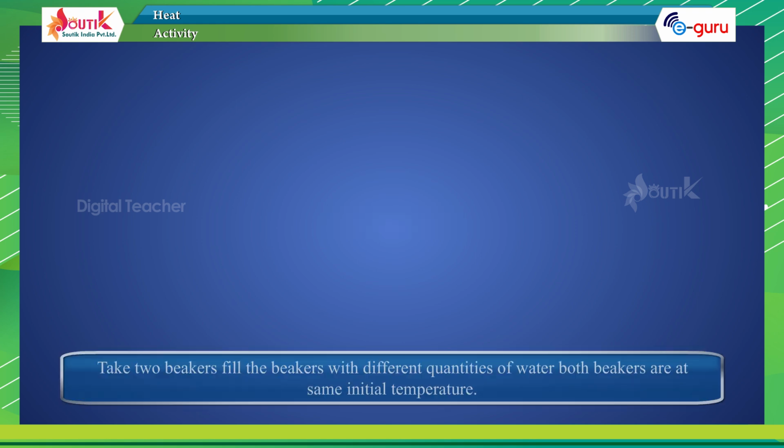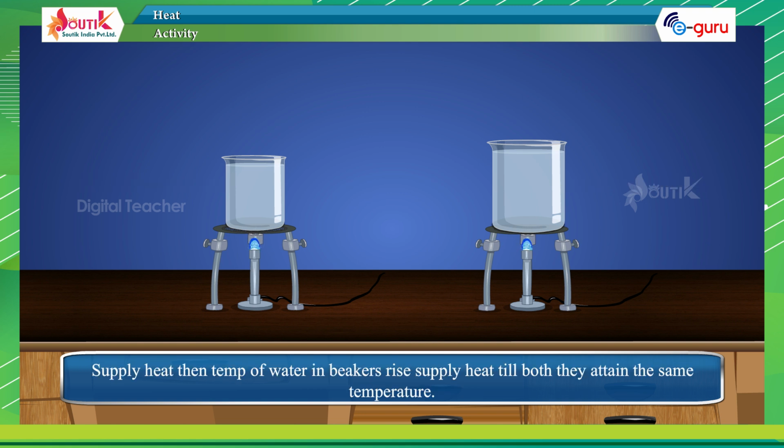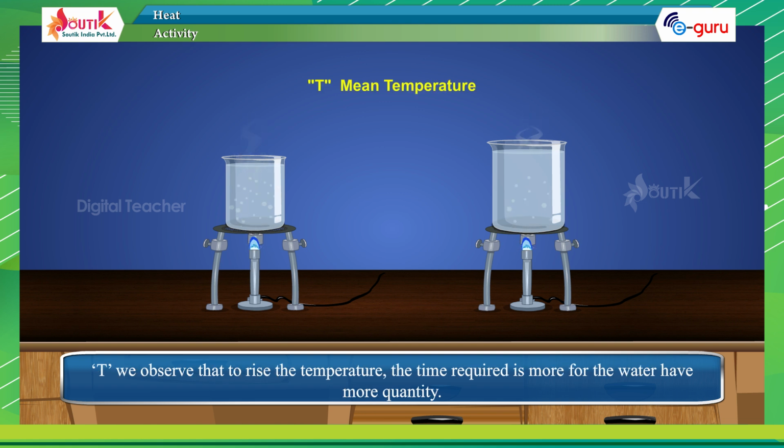Activity. Take 2 beakers, fill the beakers with different quantities of water. Both beakers are at the same initial temperature. Supply heat till both attain the same temperature, T. We observe that to raise the temperature, the time required is more for the water with more quantity.